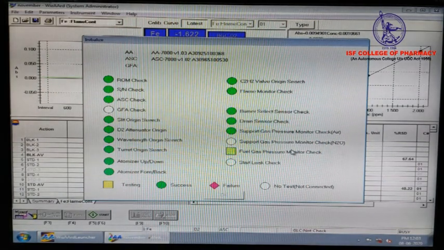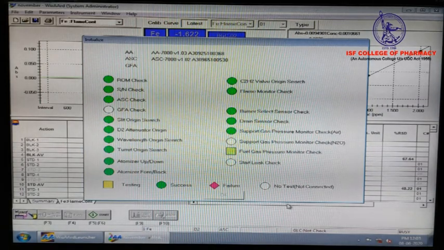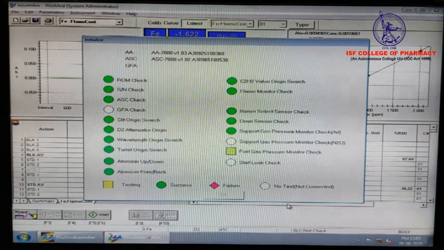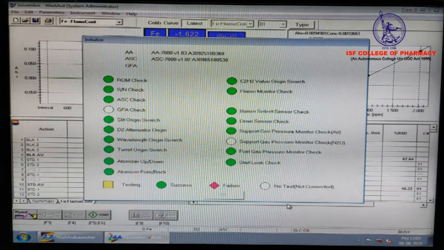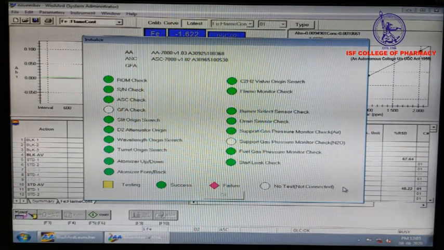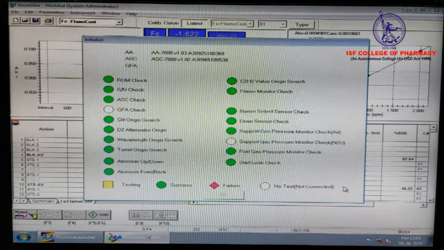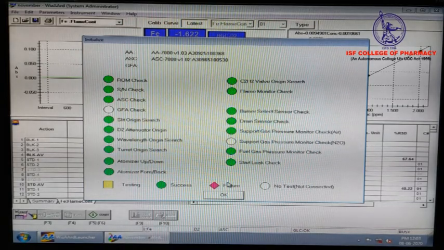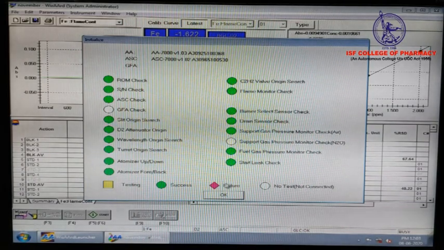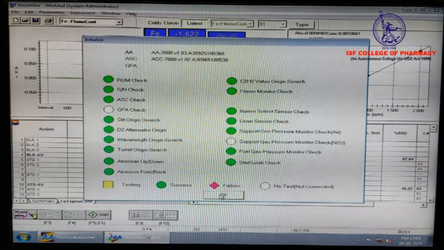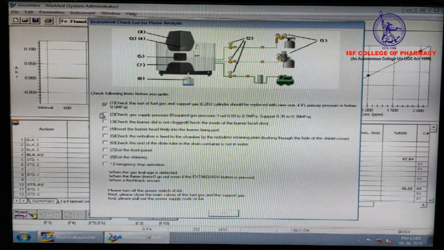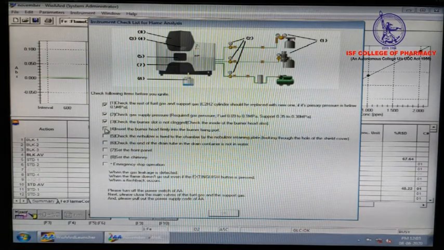These are critical parameters for the safety feature of AAS. We have seen the fuel gas pressure monitor check signal is OK, leak check is also okay, and then we have to press OK. All these parameters should be clicked OK for initializing the instrument.